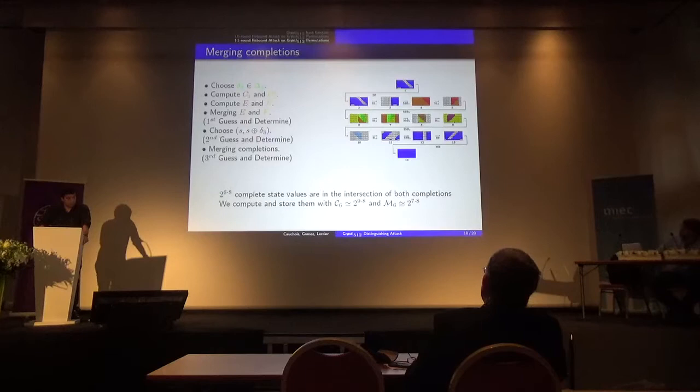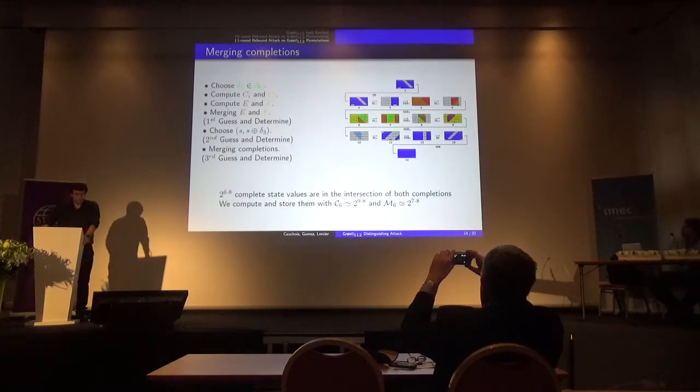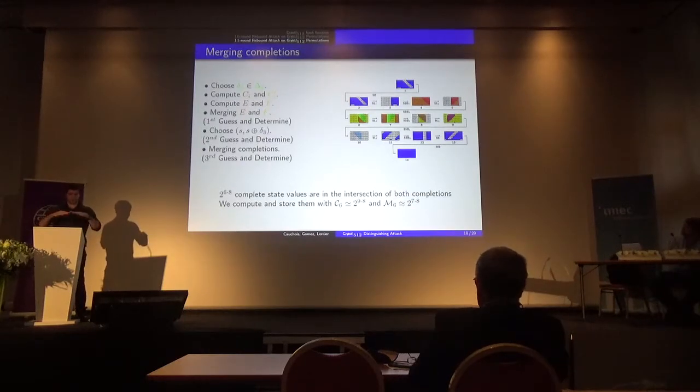Finally, I do a third merging of completions, to match the matching completions found between E and F and the matching completions found with the determination of S. And with the third guess and determine algorithm, we can compute the intersection of those matching completions, which is of size 2 to the 6 times 8, with complexity only 2 to the 72.